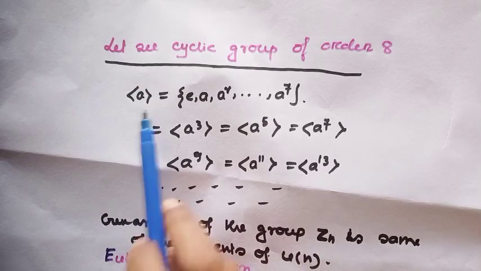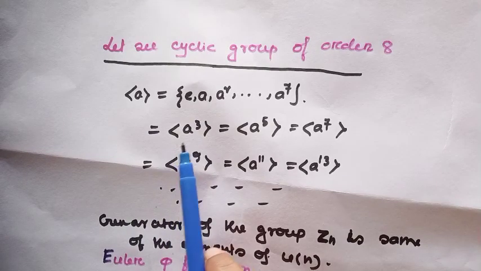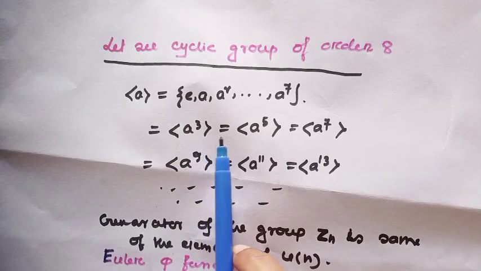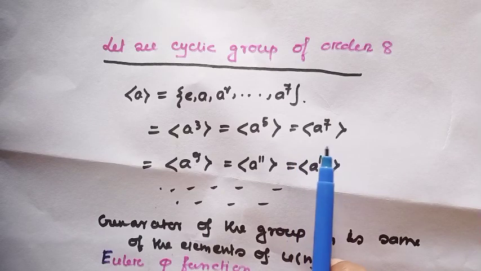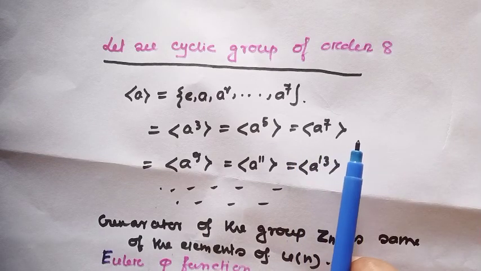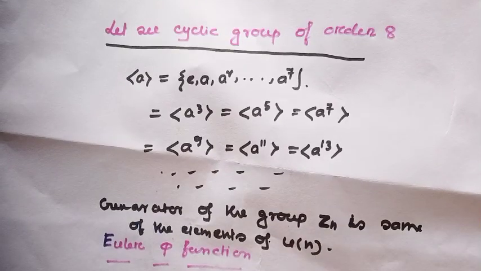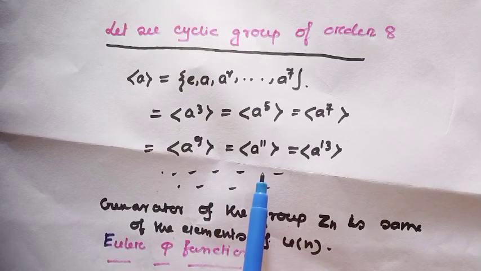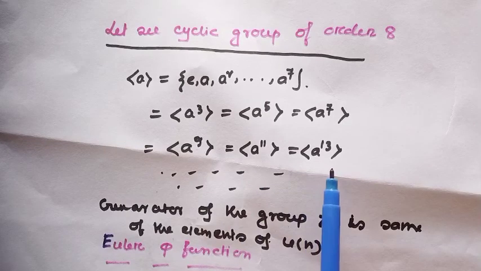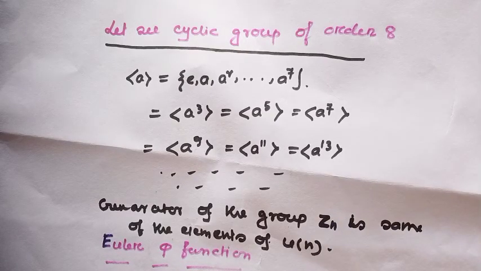And the cyclic subgroup generated by a is the same as the cyclic subgroup generated by a cubed, which is also the same as that generated by a to the power 5 and a to the power 7, and also a to the power 9, a to the power 11, a to the power 13, actually those exponents which are prime to 8.